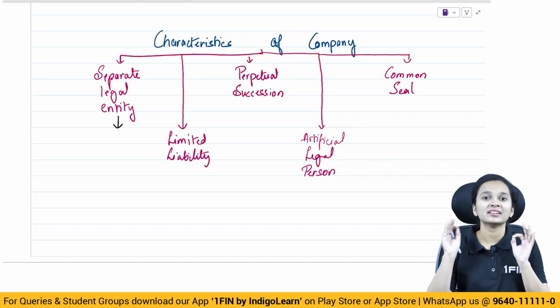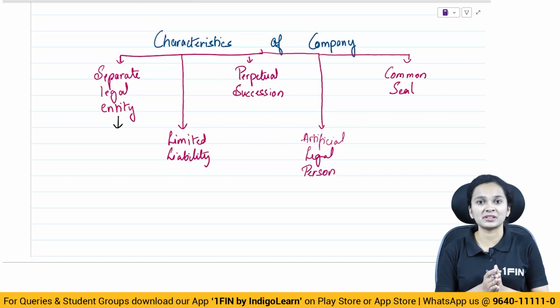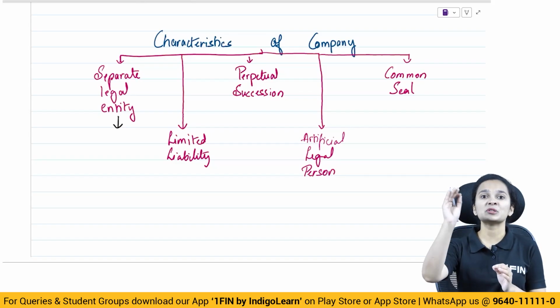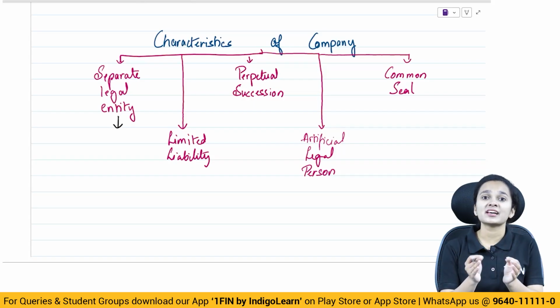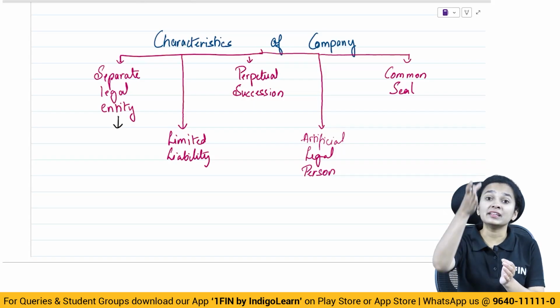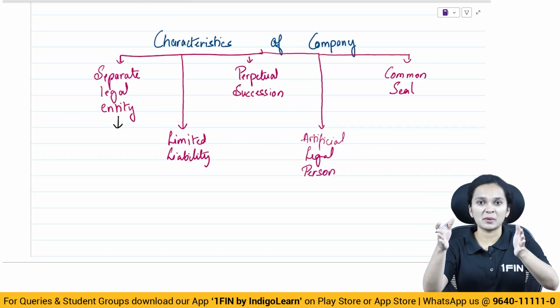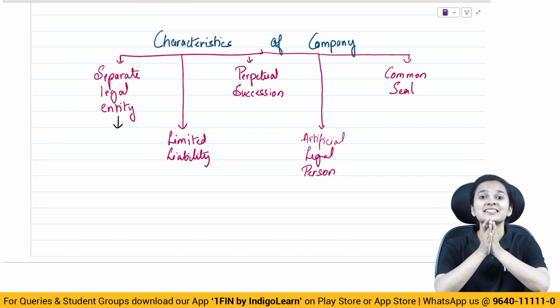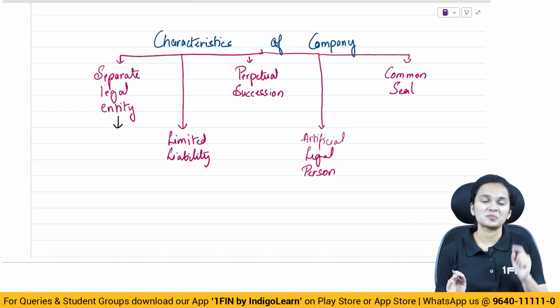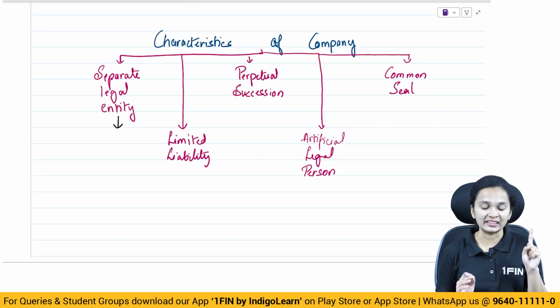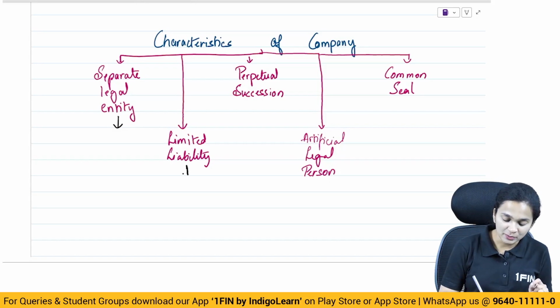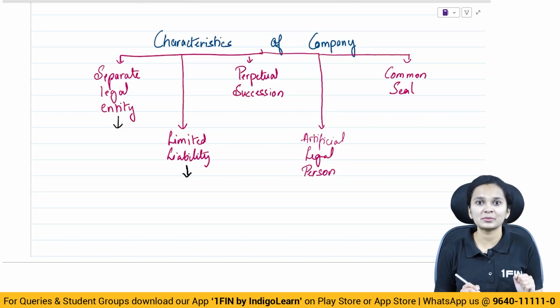And if you remember, there's a landmark case law which discusses separate legal entity, and that is Salomon versus Salomon & Company Limited. This emphasizes that there's a veil between the company and its members, and it separates their personality. Then the liability is limited. Whose liability is limited?